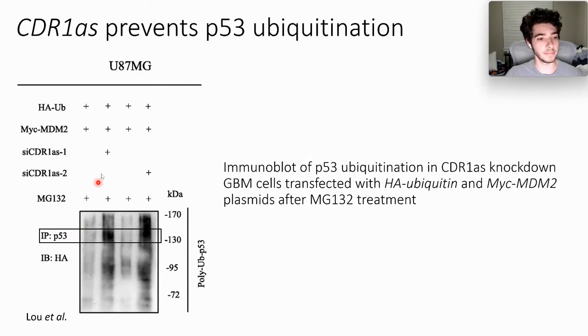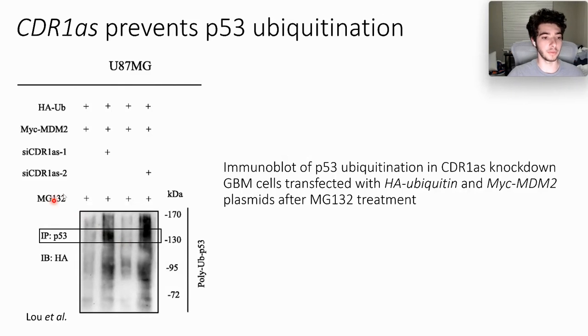So we see here, when exposed to knockdown SiCDR1AS, isoforms 1 and 2, we see increased ubiquitination, but in areas without the knockdown, with normal expression of CDR1AS, we see a lot less ubiquitination, which shows us that CDR1AS is playing a direct effect in preventing p53 from being ubiquitinated and degraded.